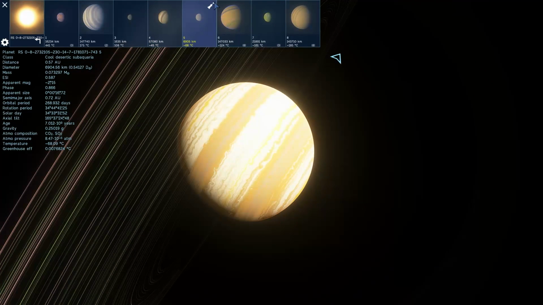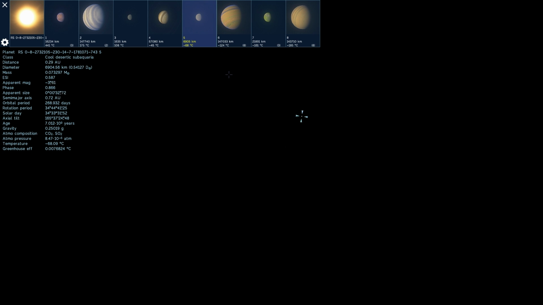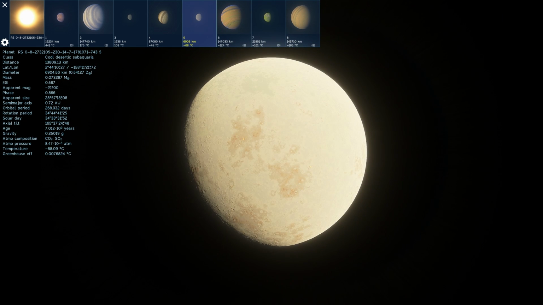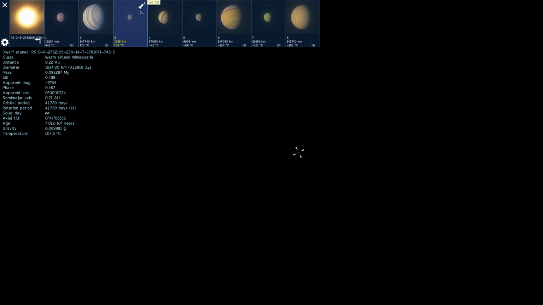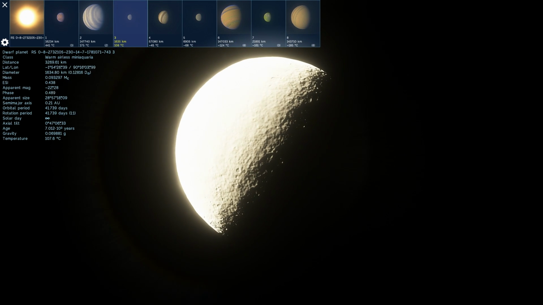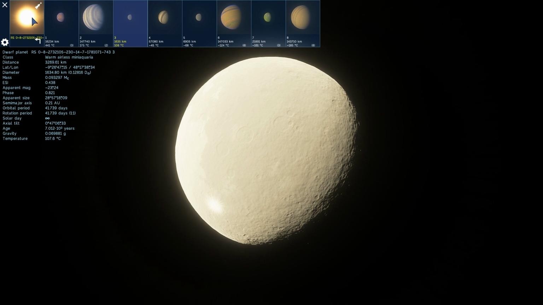This is a desertic sub-Aquaria. It's a little bit cold to be habitable. And it doesn't really have any water on the surface either. And the rest of the planets are a little bit too hot. So it looks like in our first attempt we did not find any life.